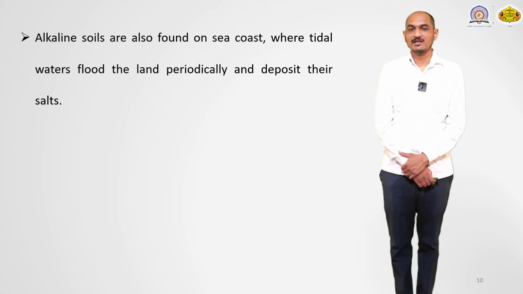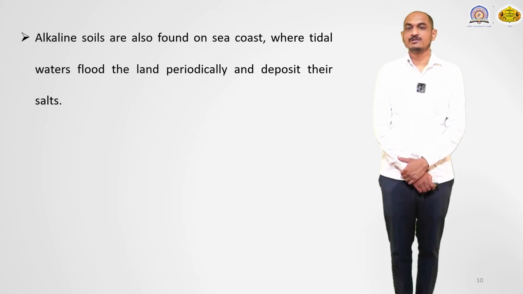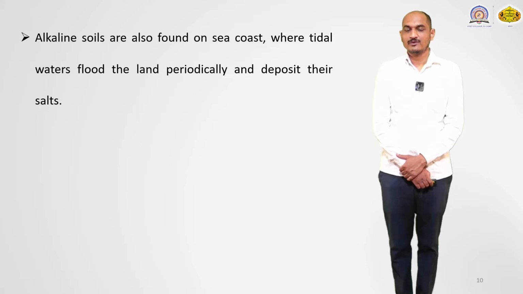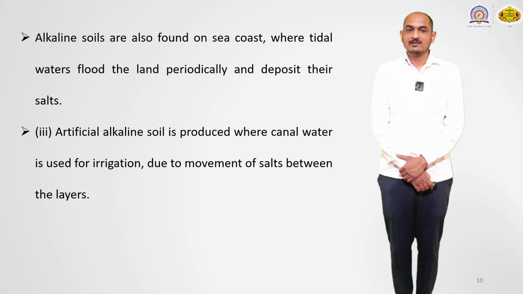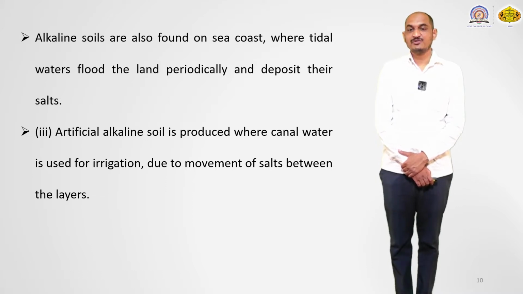We know that alkaline soils are also found on the sea coasts where the tidal water floods the land periodically and deposits its salt. Alkaline soil is also formed in an artificial way.